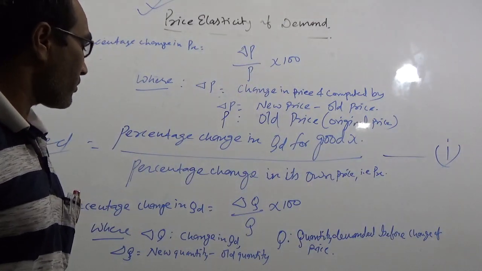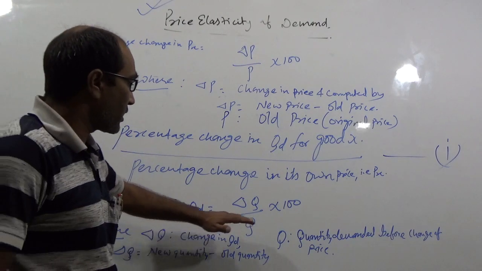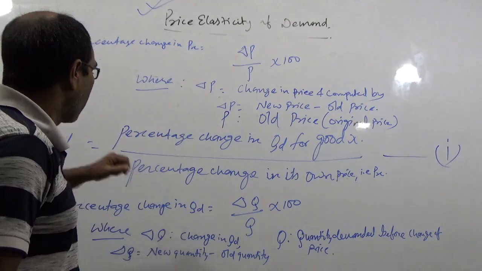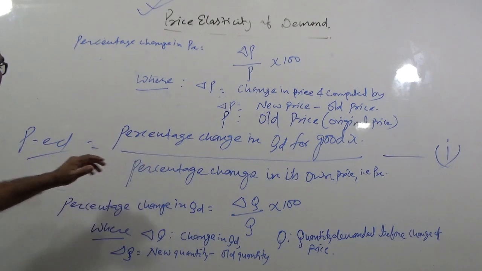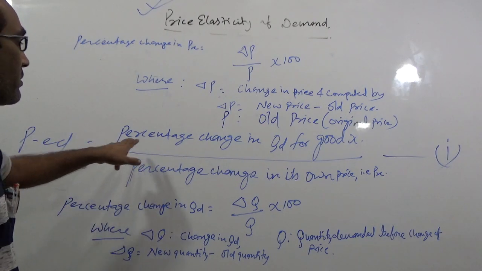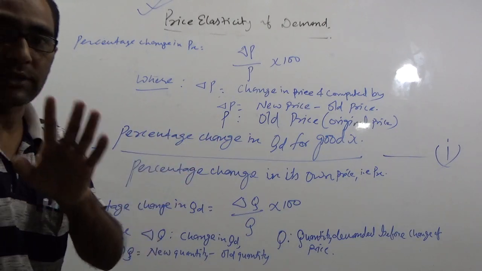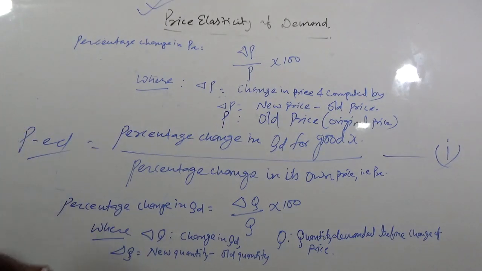So we have to put the value of percentage change in QD and percentage change in Px in the formula for price elasticity of demand, percentage change in QD upon percentage change in price. So note it down.